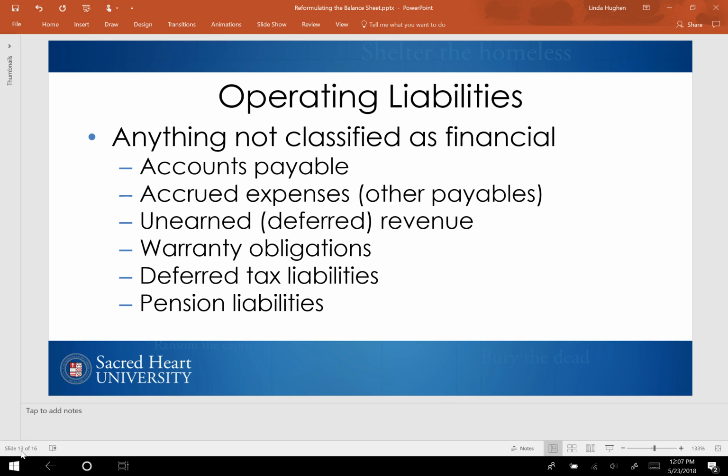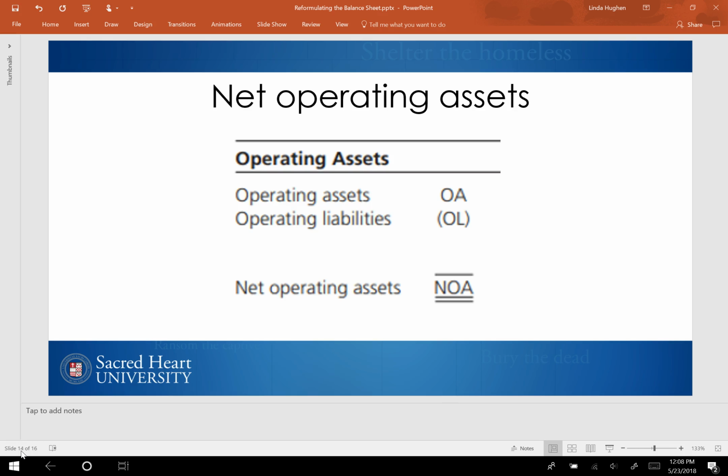Warranty obligations: you can think of auto manufacturers and sellers or companies like Sears. When they're selling goods and they're promising a warranty, they promise to fix anything that could go wrong. They estimate what the cost is going to be to repair, and they record that as a liability to be reduced once the actual repair takes place. Deferred tax liabilities and pension liabilities are all examples of operating liabilities.